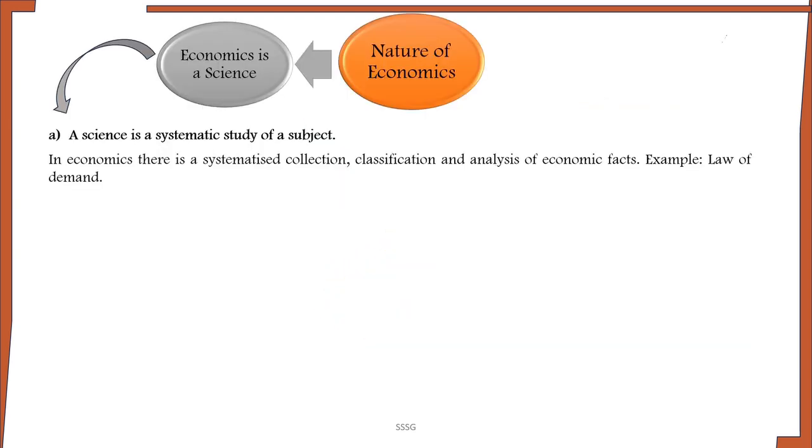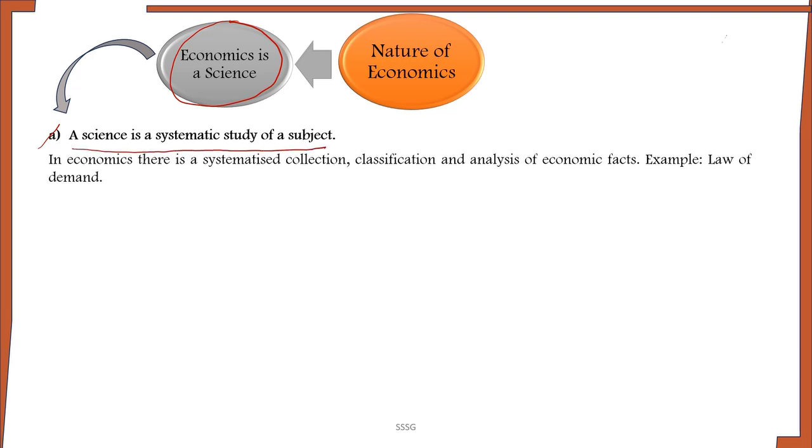The first point of nature of economics is a science. In order to conclude whether economics is a science or not, one must be clear about the meaning of science. Science must have certain characteristic features. The first characteristic feature of science is it is a systematic study of a subject.